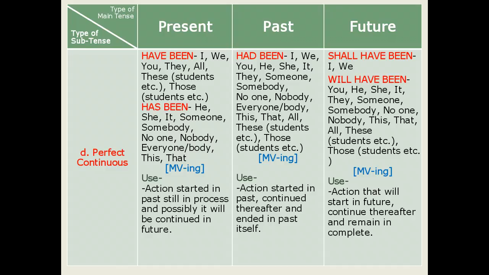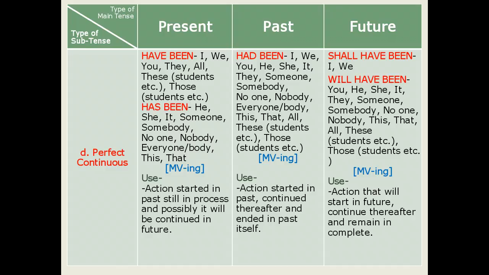For example, I have been attending classes, we have been attending classes, he has been attending classes, she has been attending classes, someone has been attending classes, all have been attending classes. This way, we can prepare multiple sentences with the help of have been and has been.